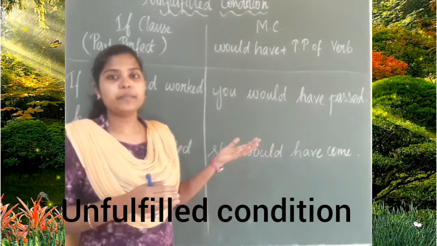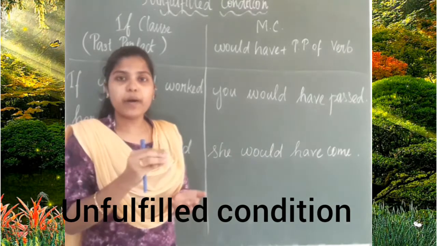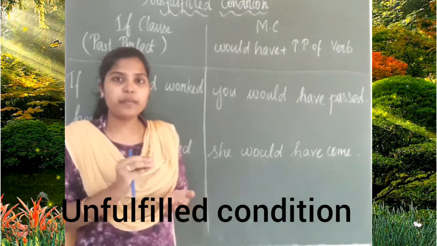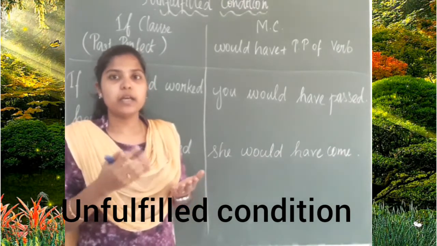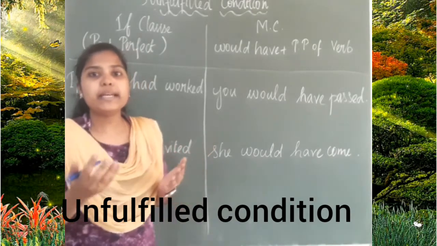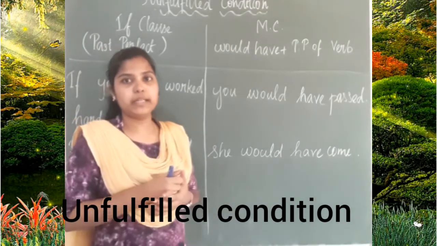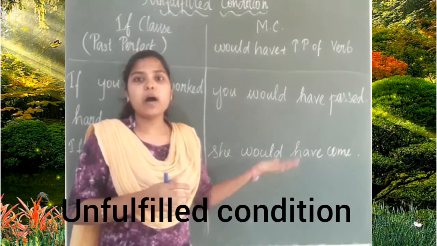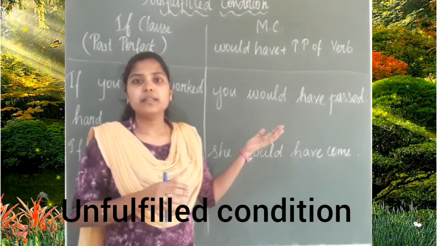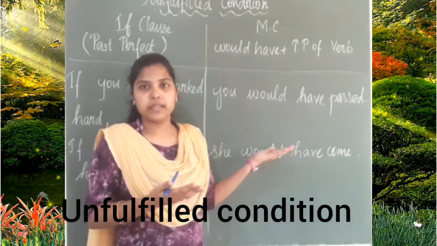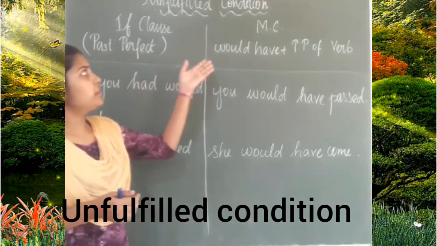For example, if I add tea powder, I will get tea. If I add coffee powder, will I get tea? No. So the condition itself is not fulfilled. So the outcome is not fulfilled. So, unfulfilled condition.